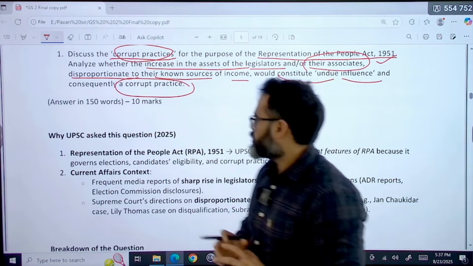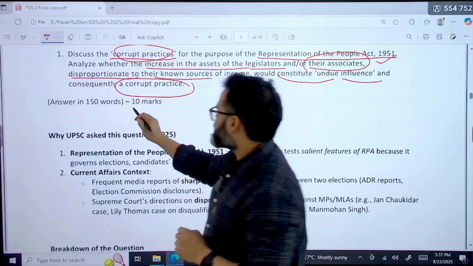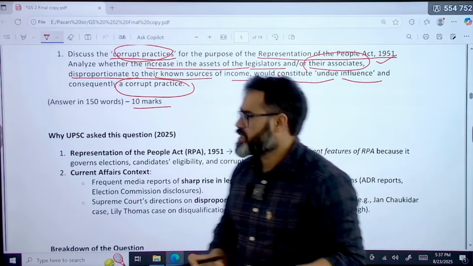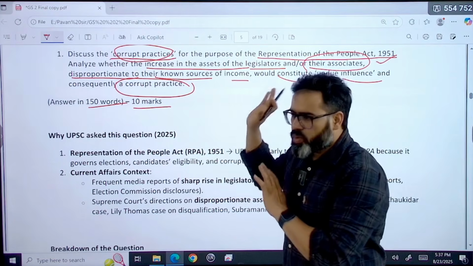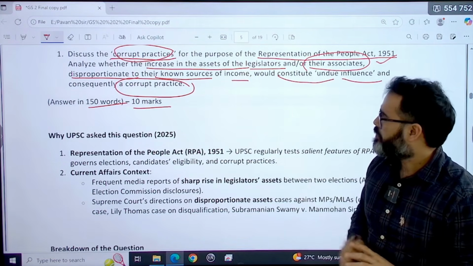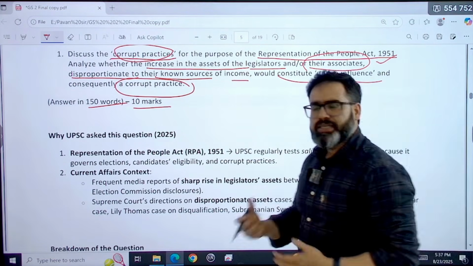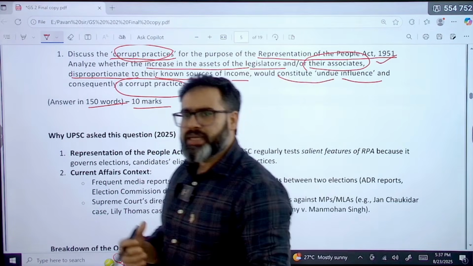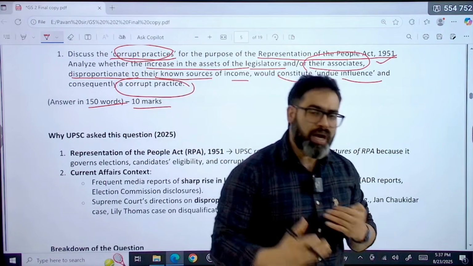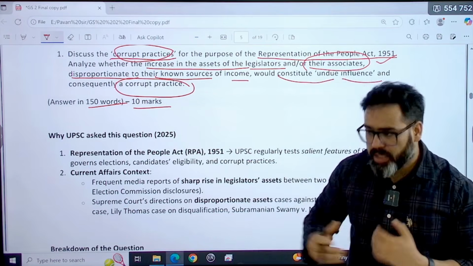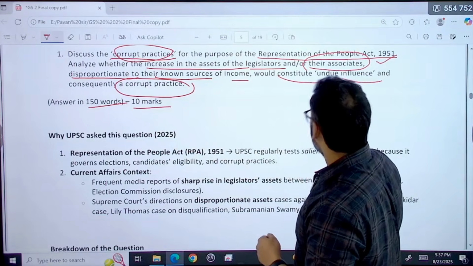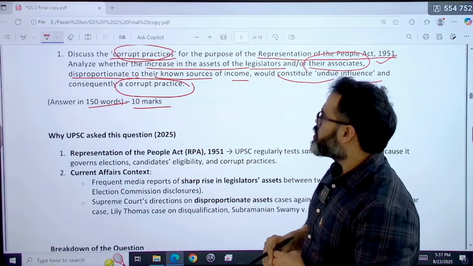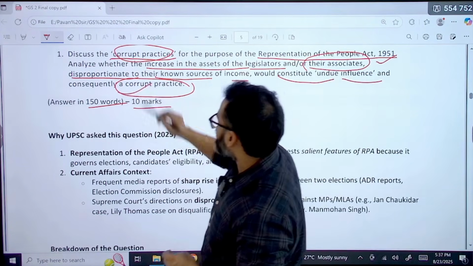That is the question. See, this was a 10 marker question. For the first 10 questions, there are 10 markers and we need to answer in 150 words. You already understood the question: the income of MLAs and MPs has increased, for example with a 45 to 100% CAGR, their income is rising every year. So this is going to influence the elections also, and it constitutes a corrupt practice.